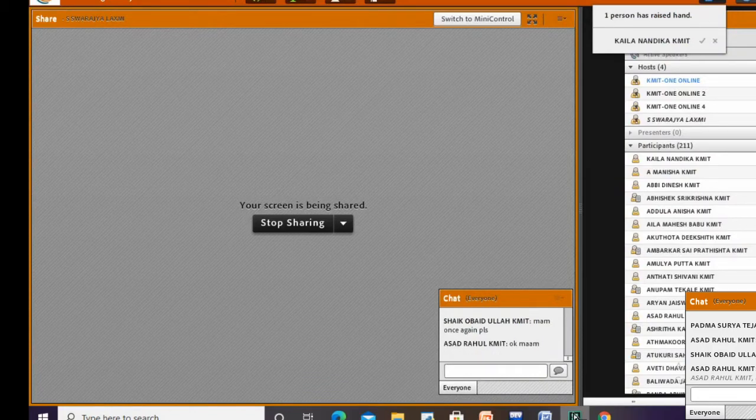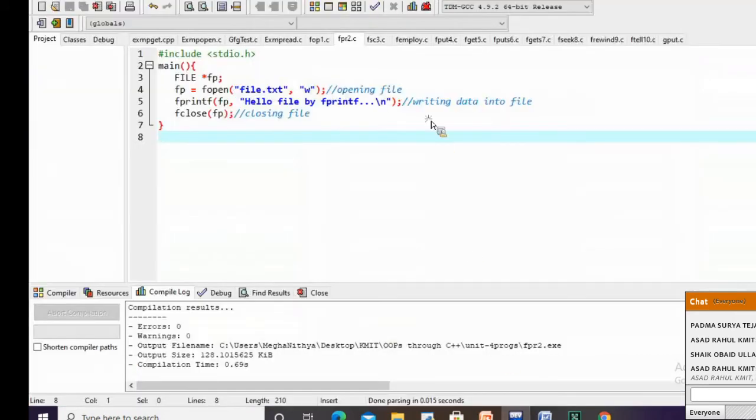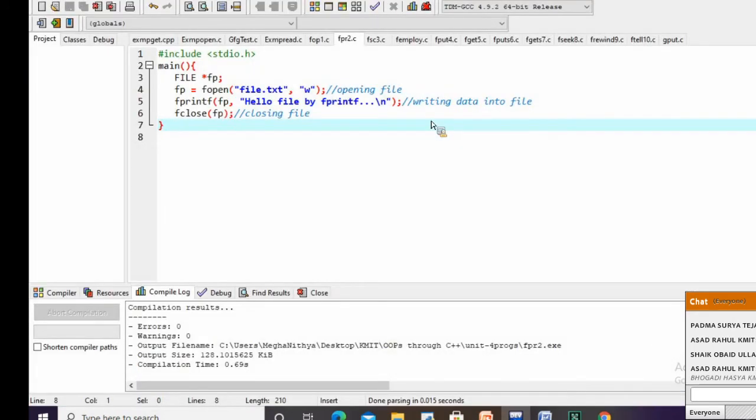Okay, Obaidullah, I'll repeat it. This is my program. fp is equal to fopen file.txt. File.txt is my file here.